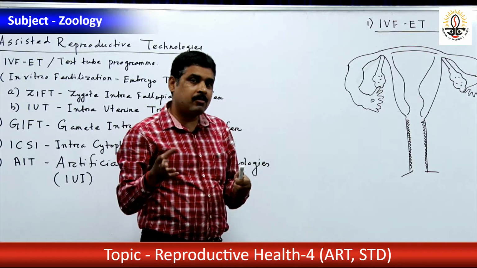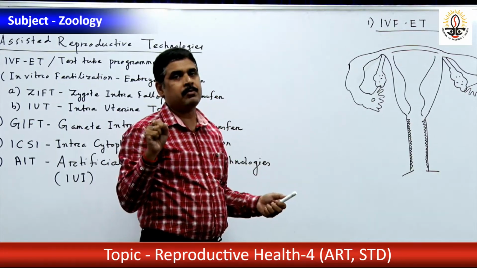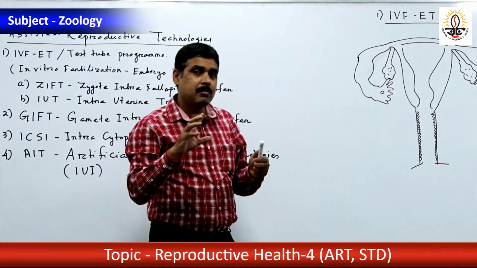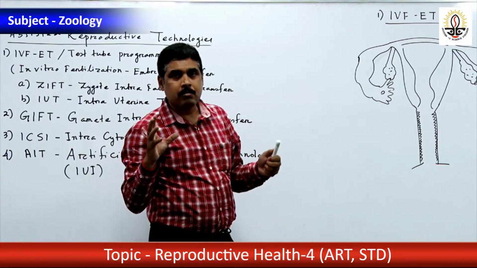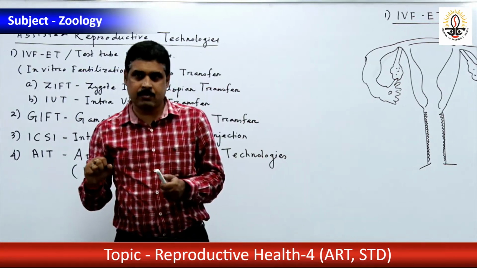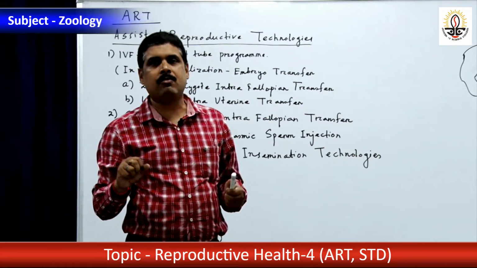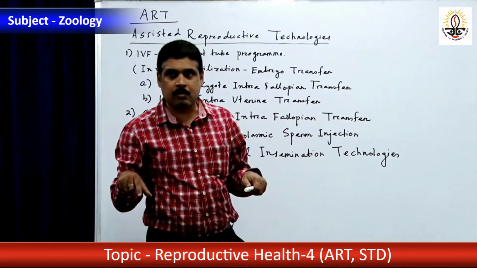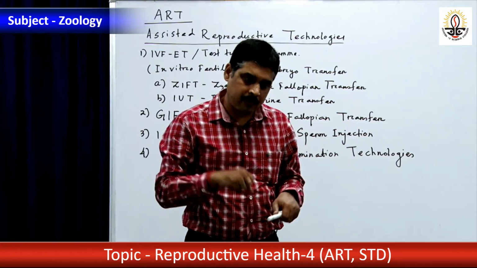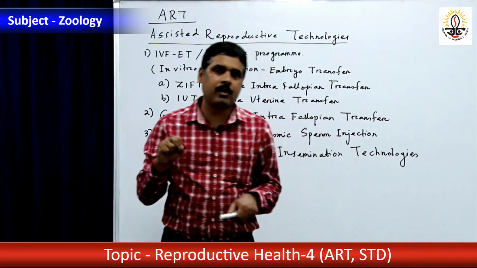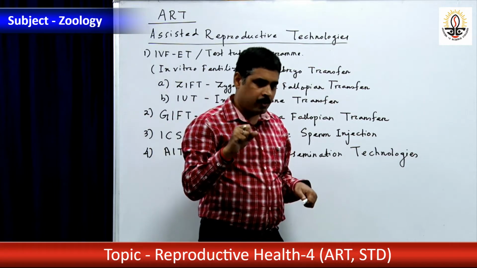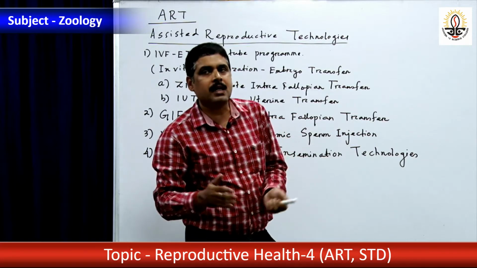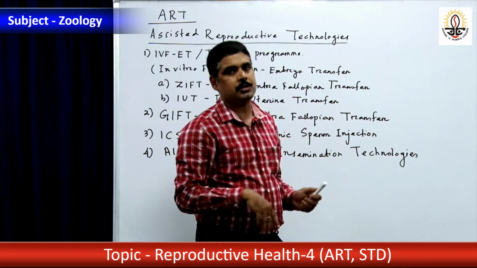After superovulation, what happens? The ovum is collected from the donor female. The donor female must be the wife, and semen is collected from the donor male, preferably the husband, otherwise they will not be the biological father. The problem is that the female is not holding the pregnancy up to the completion of the gestation period. So preferably the semen is collected from the father and the ovum from the mother. Then they are made to fertilize artificially outside the body in a test tube.